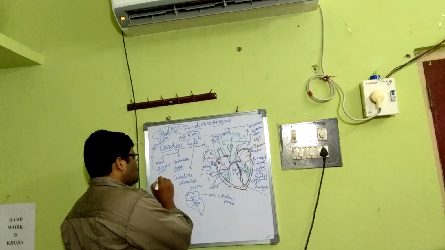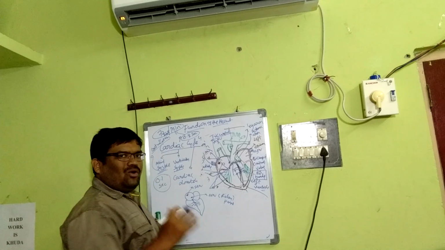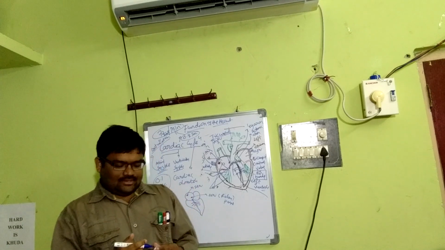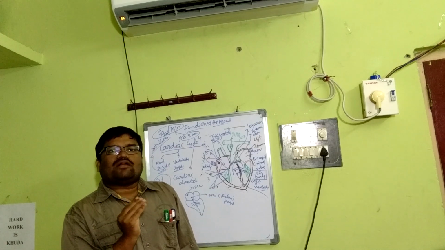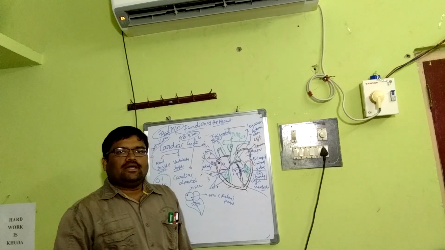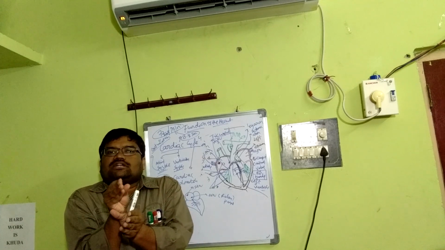First, atrial systole, which lasts for 0.1 second. How do atria contract? The sinoatrial node, which is present in the right upper corner of the right atrium, generates an action potential, which leads to simultaneous contraction of atria.